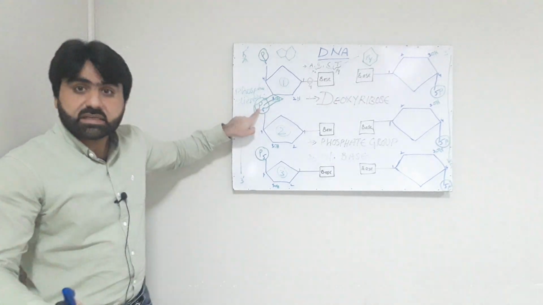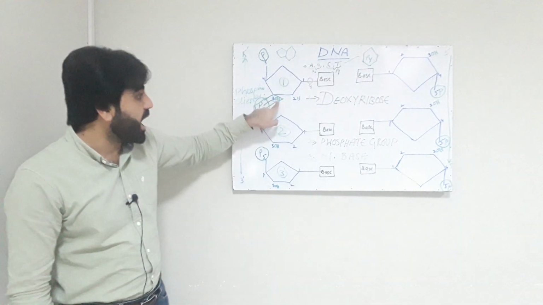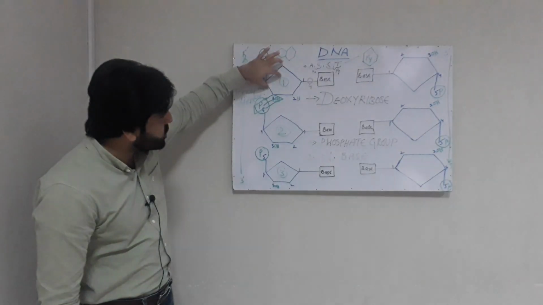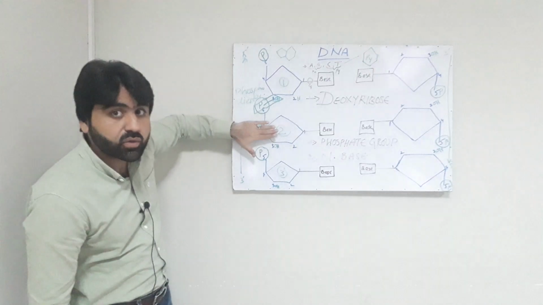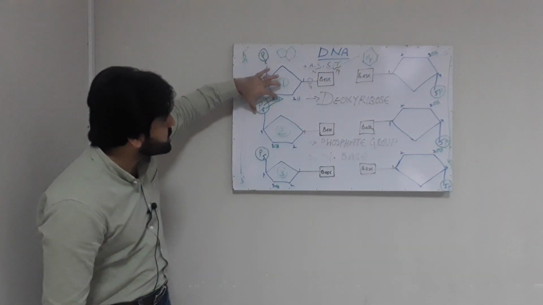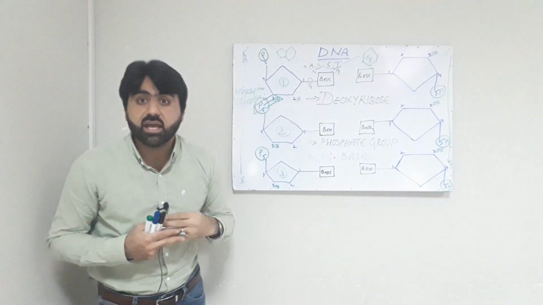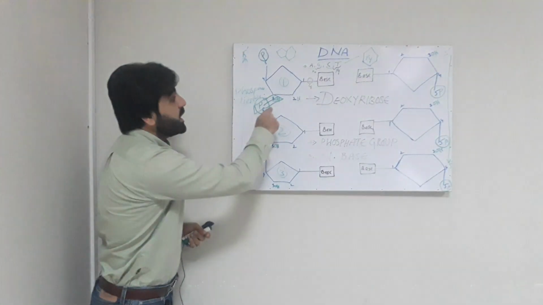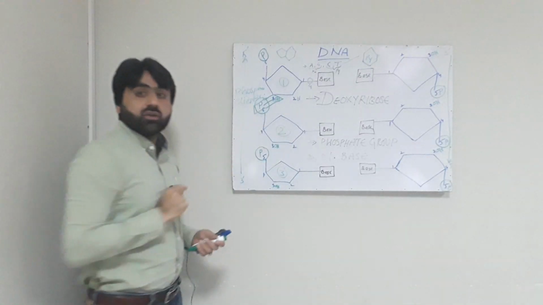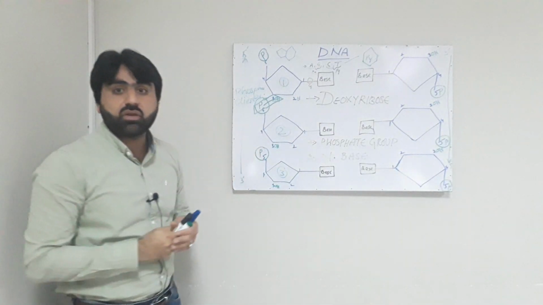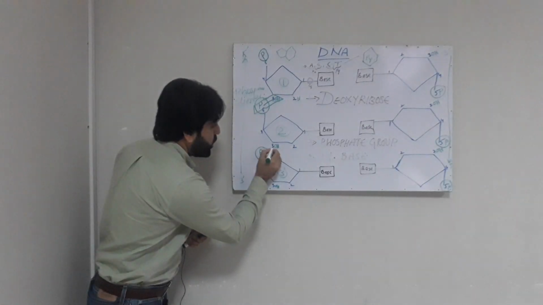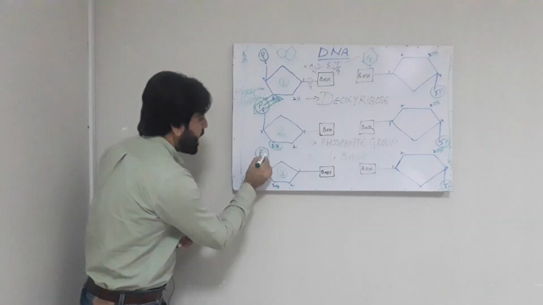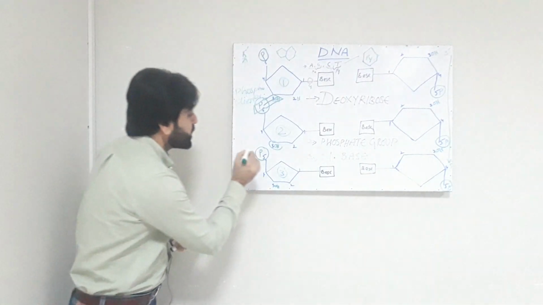The phosphate group present at carbon number 5 and the hydroxyl group present at carbon number 3 of another nucleotide. This is nucleotide number 2 and this is nucleotide number 1. So these two produce a bond which is known as a phosphodiester bond, and this phosphodiester bond links one nucleotide with another nucleotide. And now this second nucleotide produces another bond between the hydroxyl group at the 3' carbon and the phosphate group at the 5' carbon.